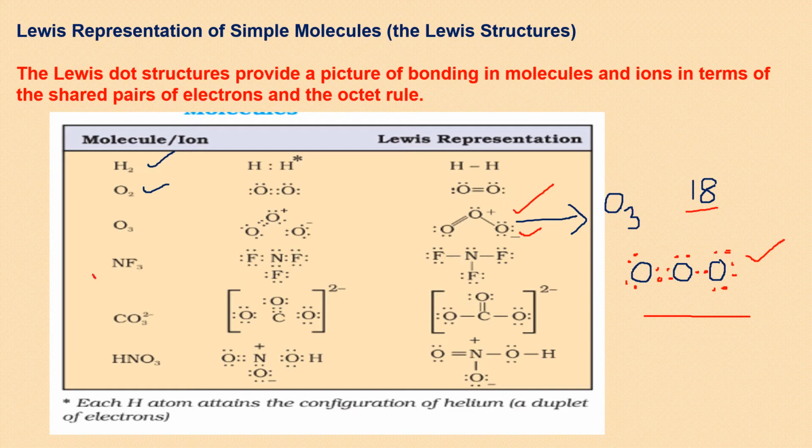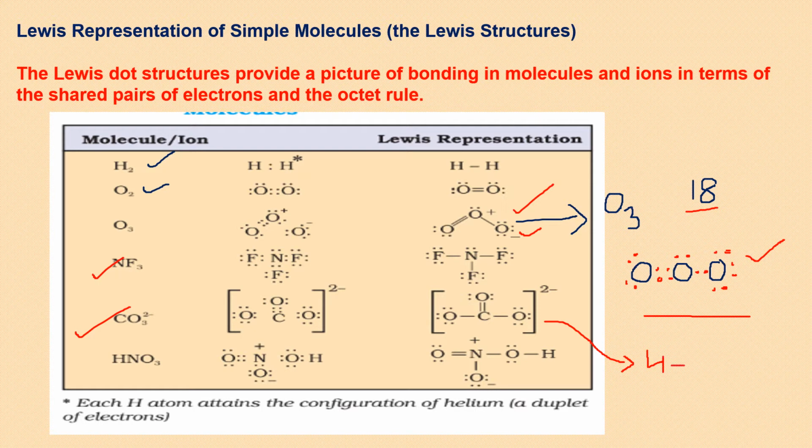Same way you can try for NF3, NH3, and carbonate. Carbonate is a complex ion. Why am I calling it a complex ion? Because it has a charge, so it is ion. Negative or positive charges, if they are present, they are ions. And complex because it has more than one type of atoms in it. So you have to again count the total number of valence electrons. Carbon has 4.